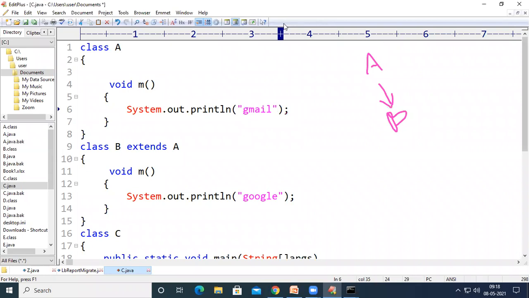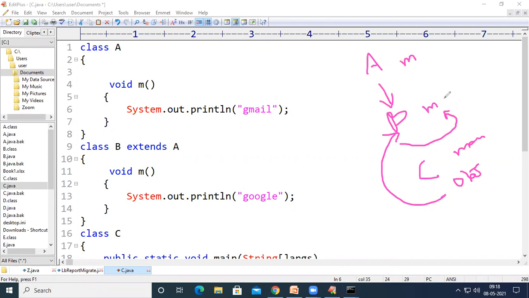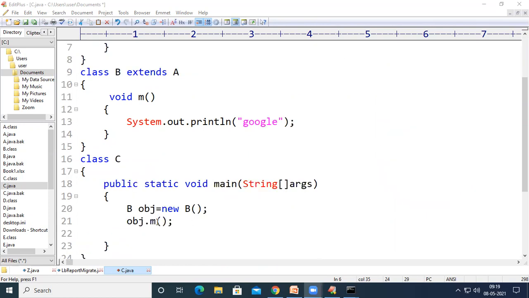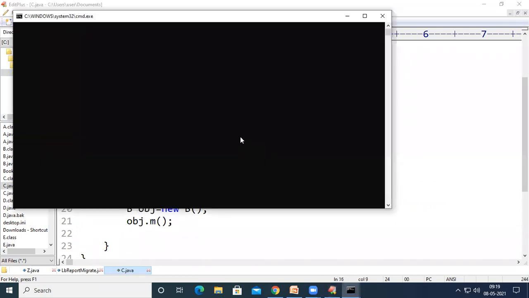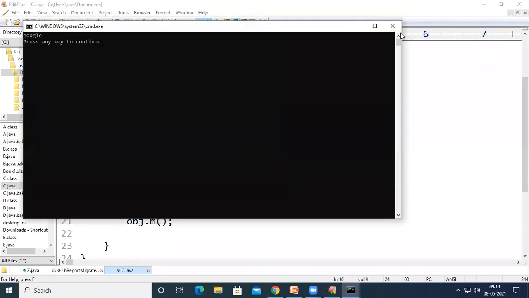So in class A, I have a method m. In class B also I have a method m, and I have a class C, which contains the main method. Inside class C, I have created an object called obj for class B, and with this obj, I am trying to access method m. This method m is going to print Gmail and this method m is going to print Google. So whenever I access the method m with the object of class B, Google will be printed on the output screen. See here, Google is printed on the output screen.